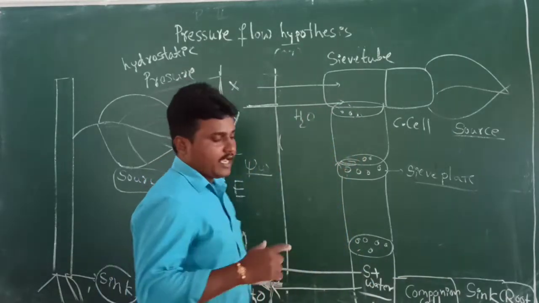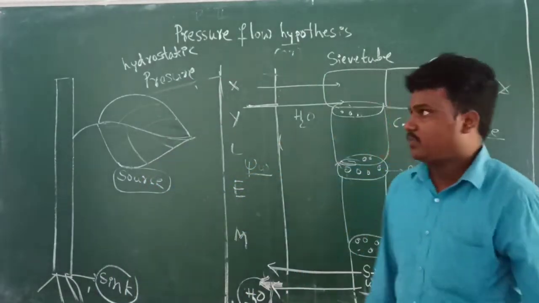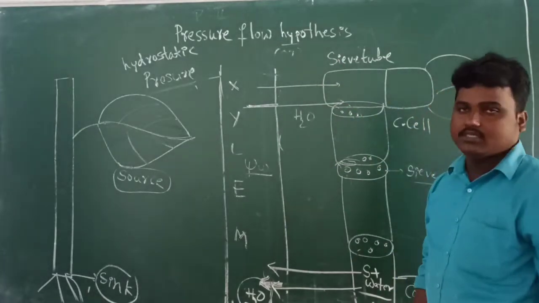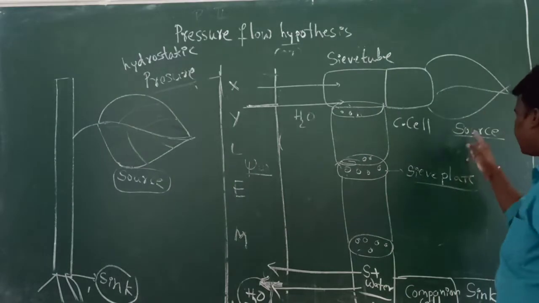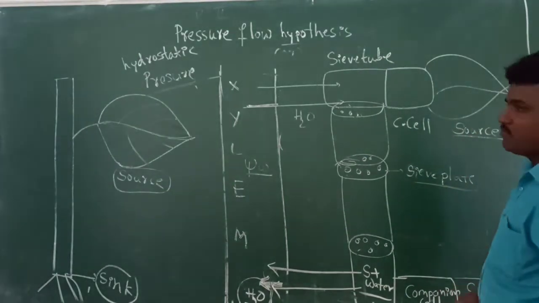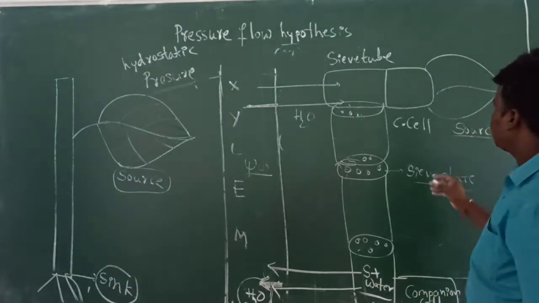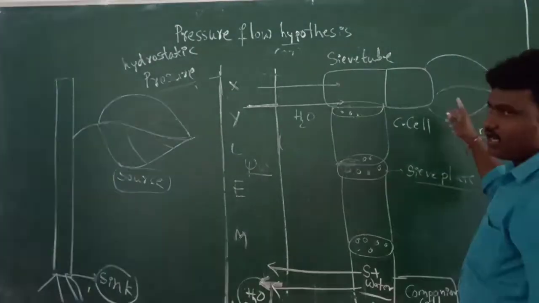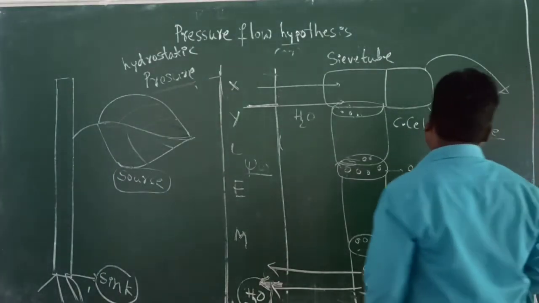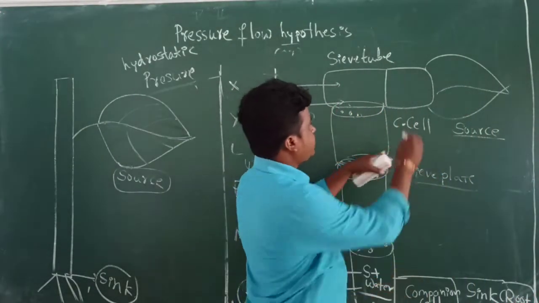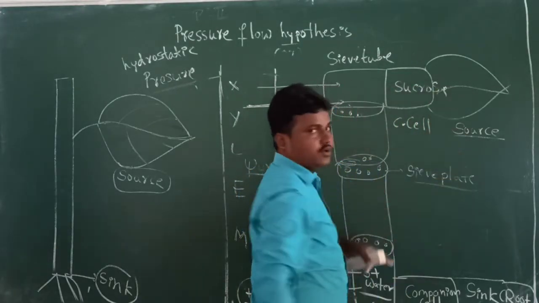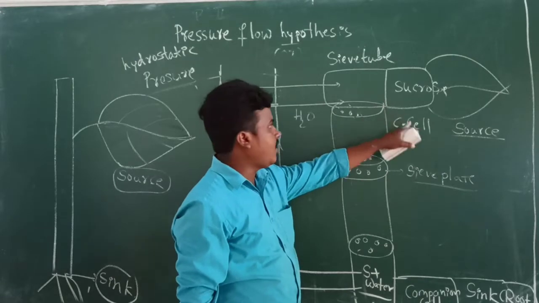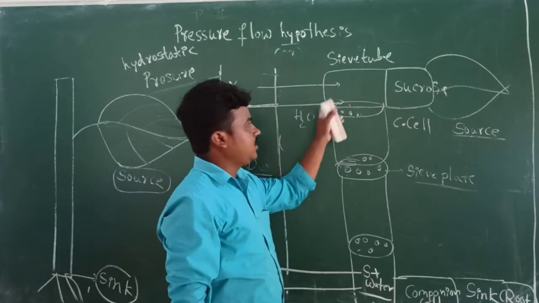Okay, how do the actual mechanisms take place in this pressure flow hypothesis, or Munch flow hypothesis? The synthesized sucrose molecules travel from the source. How are they transferred? The synthesized sucrose molecules are transferred from the companion cell to the sieve tube.